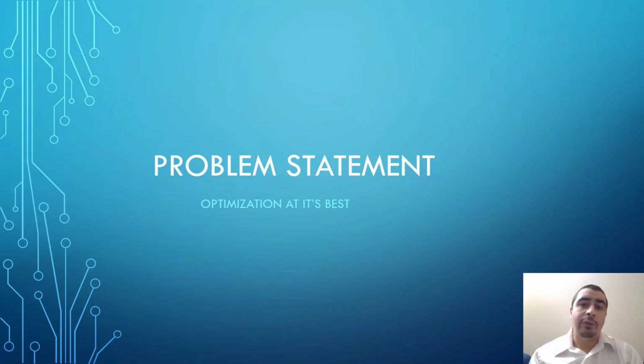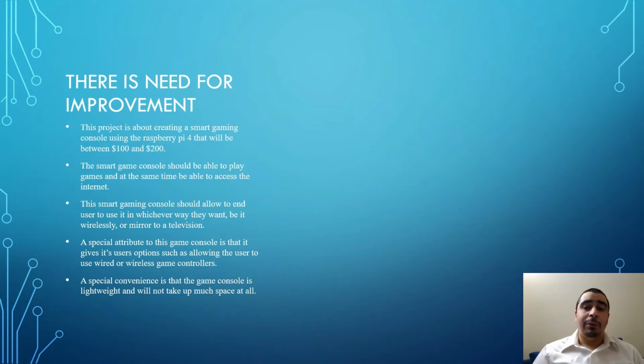Now, for our problem statement, this will include optimization at its best. Our project should be a Raspberry Pi 4 game console that should be smart. It should also be able to play games and at the same time access the internet. Also, the smart gaming console should be lightweight for convenience. It should also have special attributes such as wireless controllers and all the accessories needed for better gameplay.